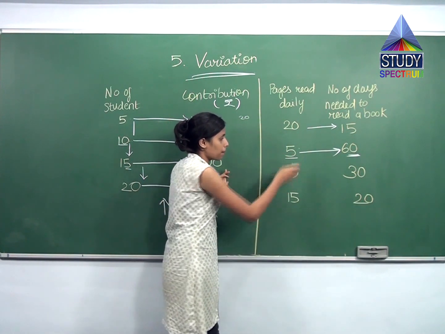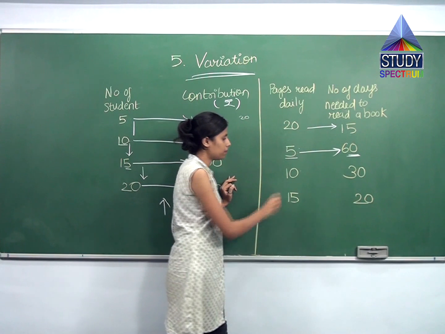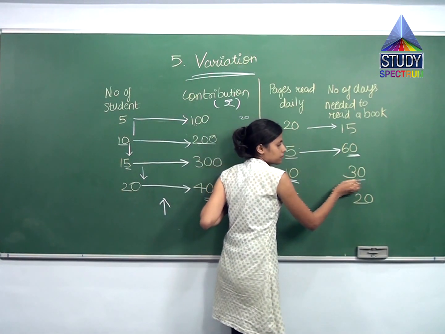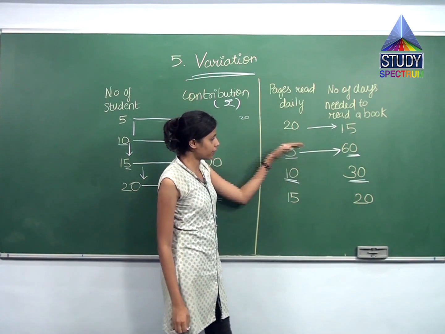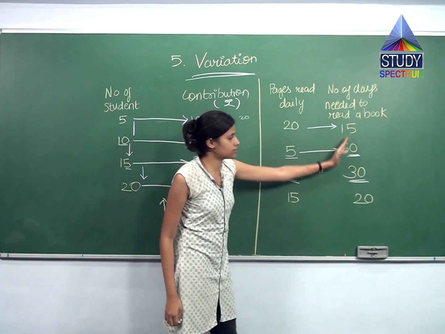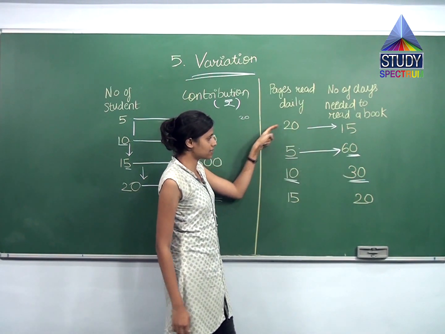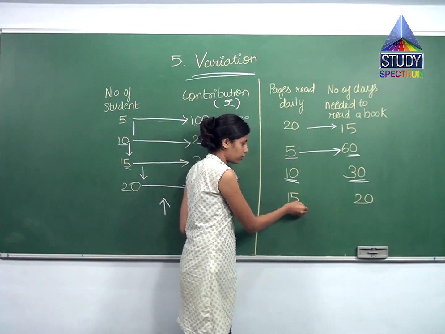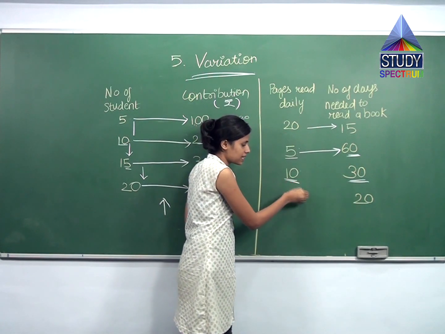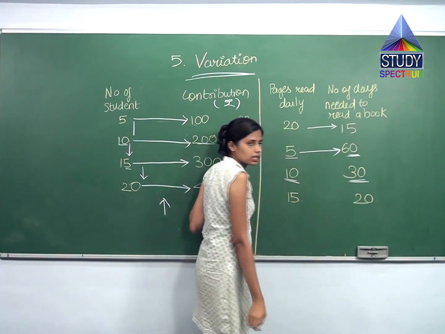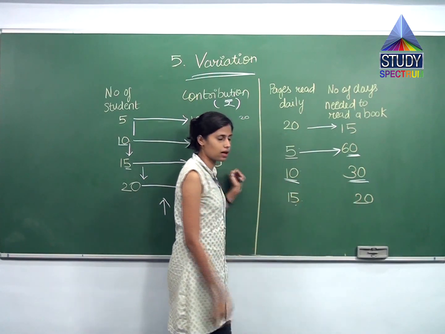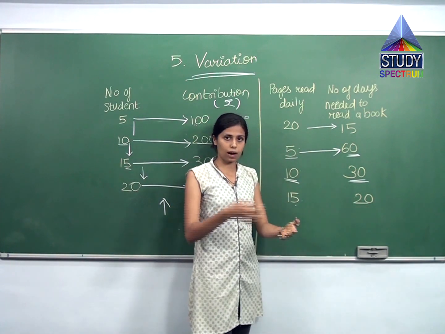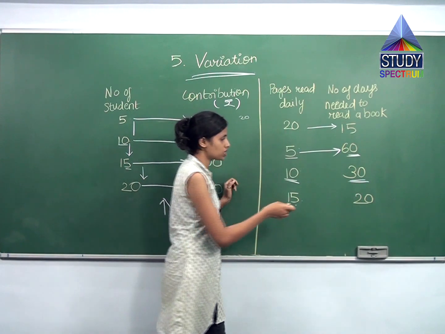Same over here. It increased from 5, right? Now I am reading 10 pages per day. So this has decreased to 30. Can you see, as this increased, this decreased. As this decreased, this increased. So what is happening? Over here further, 10 to 15 means this is increasing, but this is decreasing. Obviously, as I am reading more pages per day, my time to complete the book reduces.